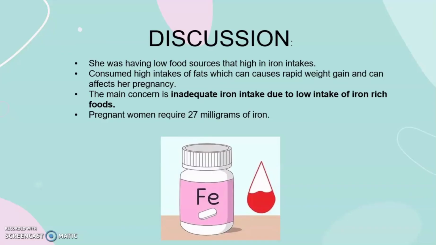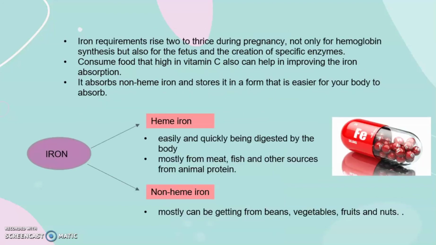So for discussion, she was having low food sources that are high in iron. She consumed a high intake of fats, which can cause rapid weight gain and can affect her pregnancy. The main concern is inadequate iron intake due to the low intake of iron-rich food. Actually, pregnant women require about 27 milligram of iron per day. Iron requirement rises about twice to thrice during pregnancy, not only for hemoglobin synthesis but also for the fetus and creation of specific enzymes.